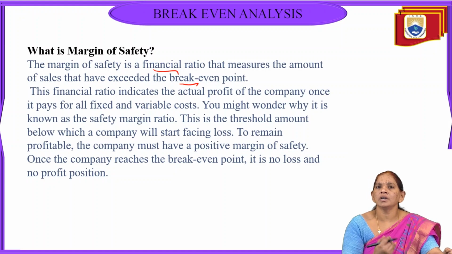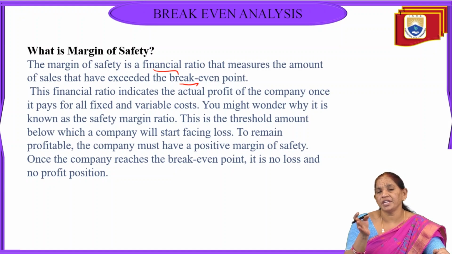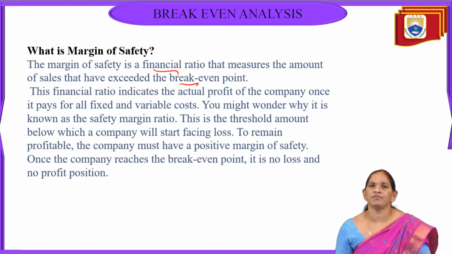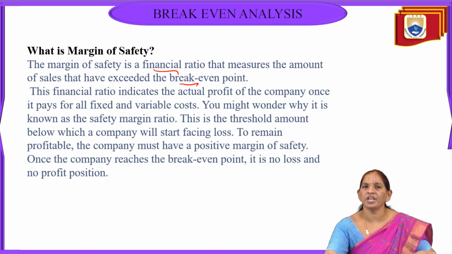Means if I am producing the goods, so by knowing my sales I can say what is a break even. If you identify the break even, then we can say the amount which we are above break even is margin of safety. Means organization was safe side of that amount which was above break even.